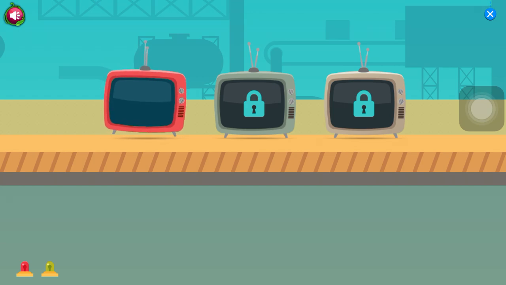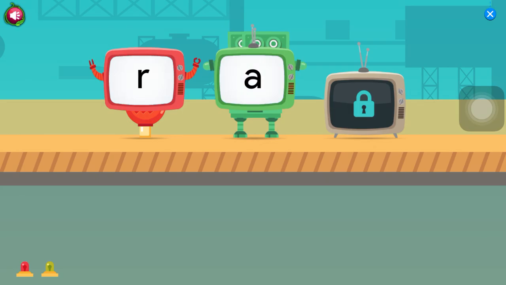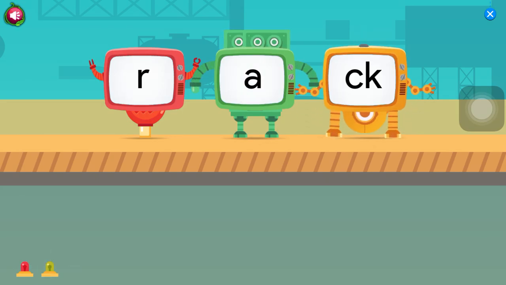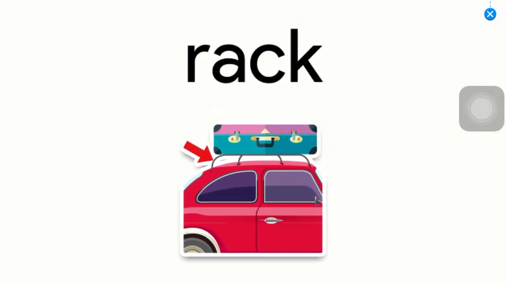Ram. Tap on the TVs to uncover the sound. Choose the picture that matches the word. Rack.